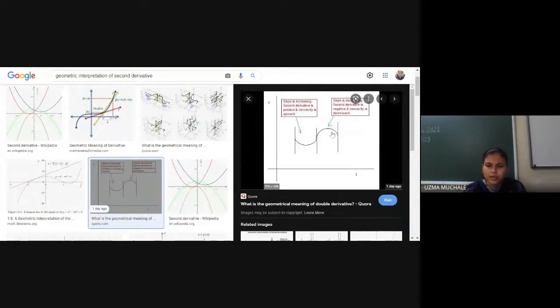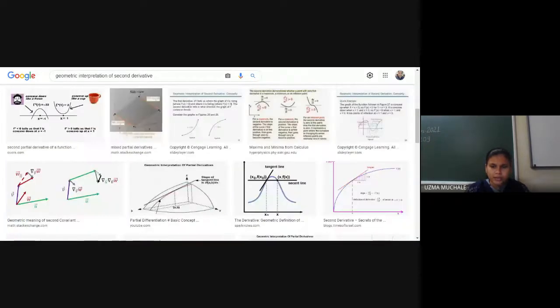To check all these conditions, you have to take a curve, find f dash, f double dash on pen and paper, and find out how f double dash is changing, right? So this is about the second derivative, that it will give you the rate of change of the slope of a tangent, right?